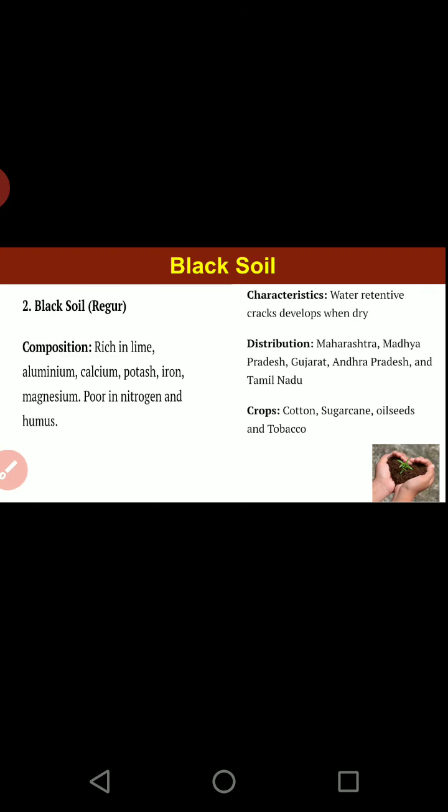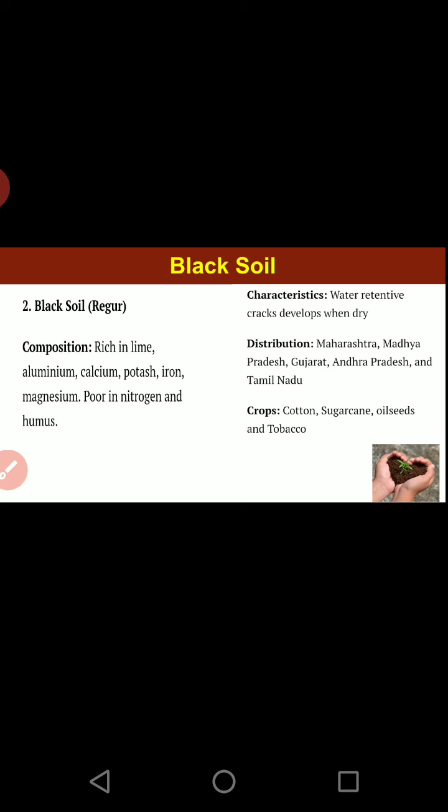Now let us start with the characteristics. Black soil is also called regur soil. If you go into the formation of the black soil, this is formed out of the lava flow. The parent rock for the black soil is mainly an igneous rock, and that igneous rock is basalt.